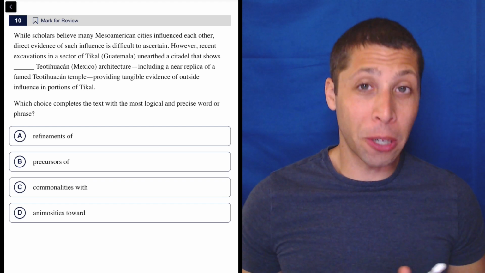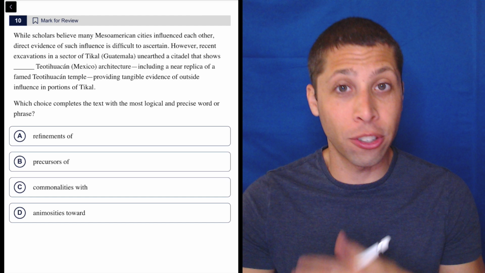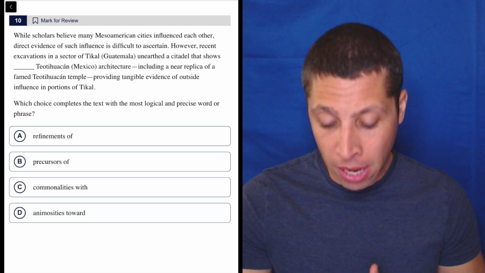The words here are getting a little bit harder, but don't let that intimidate you. Remember that sometimes the hard words and the choices don't matter. Just try to figure out what the relationship is based on the passage, and that might help you find the right answer. Let's just read it.